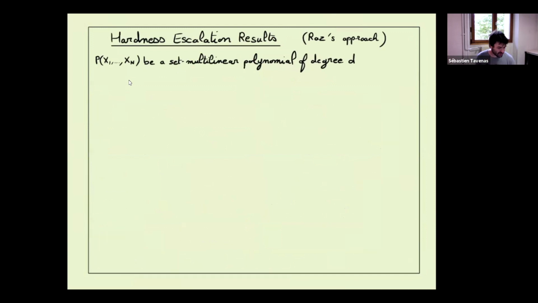in a paper by Raz. Raz shows that if we want to find a general lower bound for a formula which computes a polynomial P of degree D, there is a way to get it from a sufficiently large lower bound for set multilinear formulas.